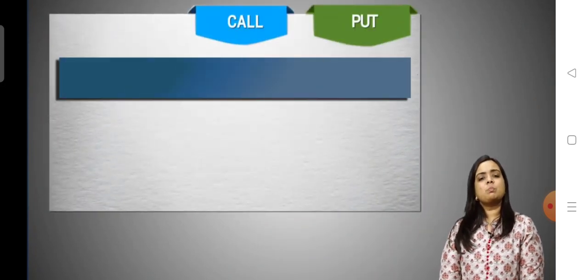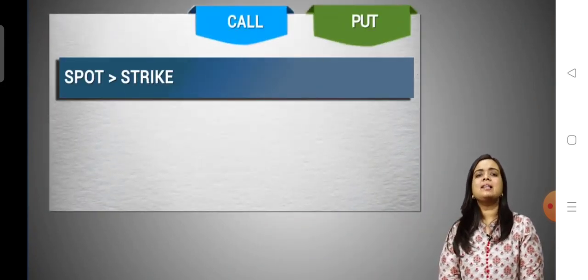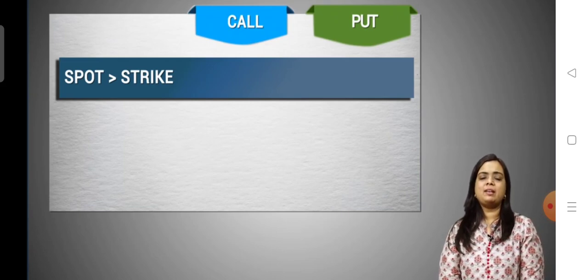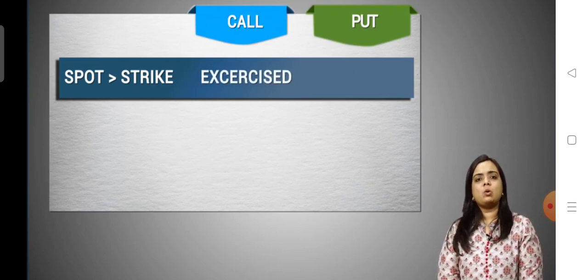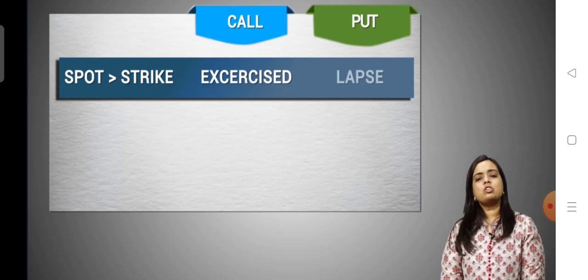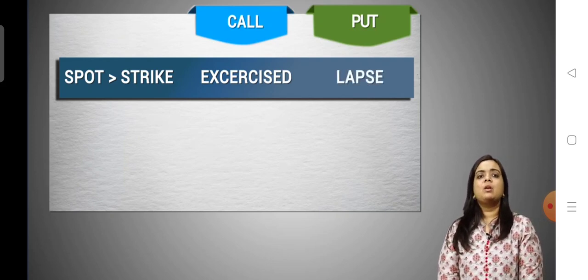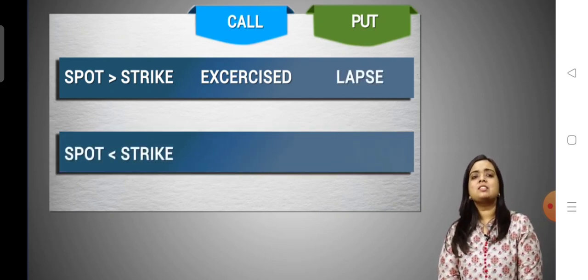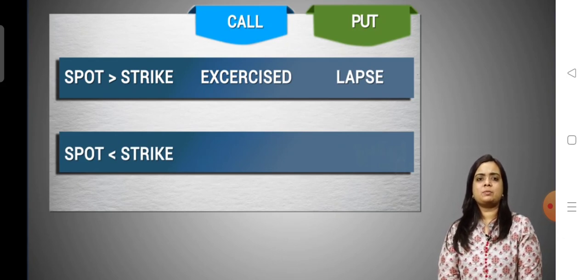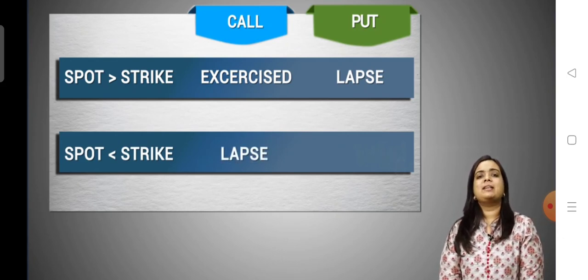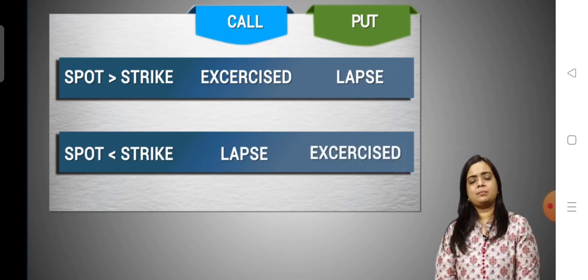Let us tabulate clearly when a call and a put option is exercised or lapsed. When the spot price is higher than the strike price on expiry, the call option is always exercised and the put option lapses. Whereas if the spot price is lower than the strike price on expiry, the call option lapses and the put option is exercised.